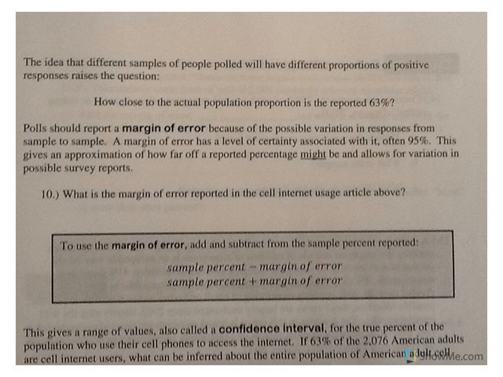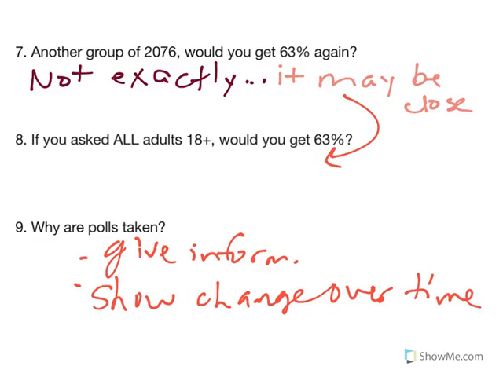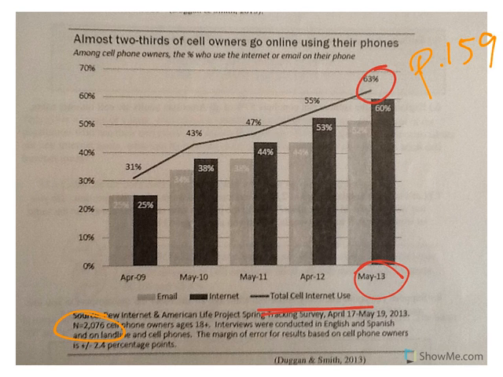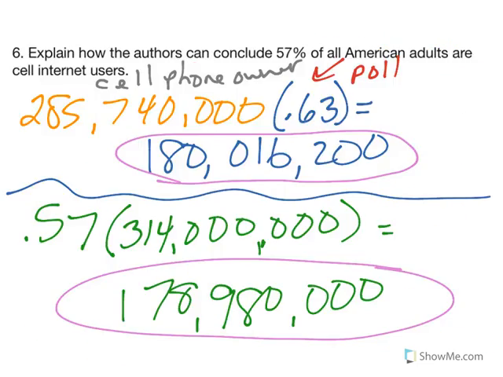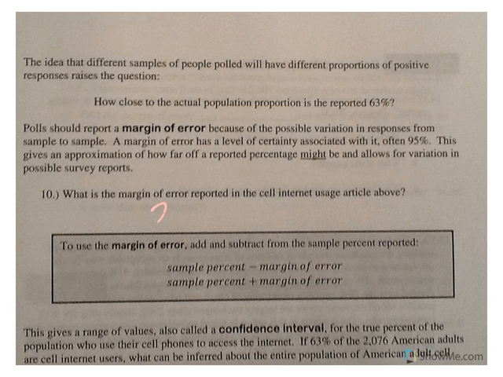All right, here on page 161, we get into the concept of margin of error. I just mentioned that you're close. We're going to talk to more people, and we're going to get something close to 63%. So give or take, there's your margin of error. I'm going to flip back, apologize. When you look at this again, at the bottom here, it says margin of error is plus or minus 2.4 percentage points. So when we go back to the page that we're on, the margin of error is 2.4%.